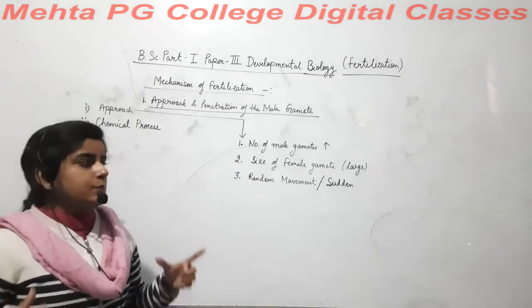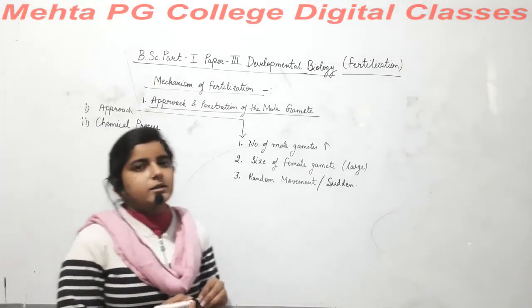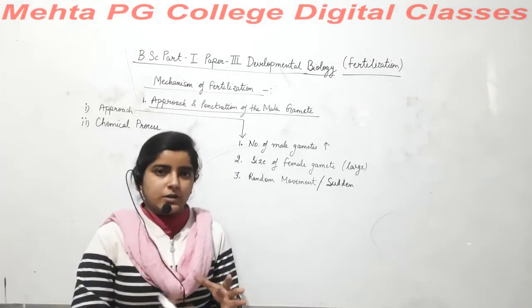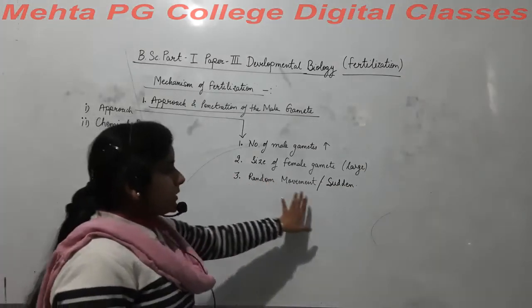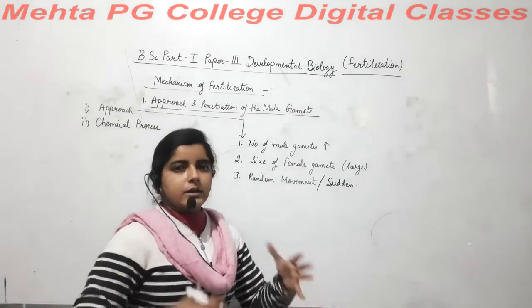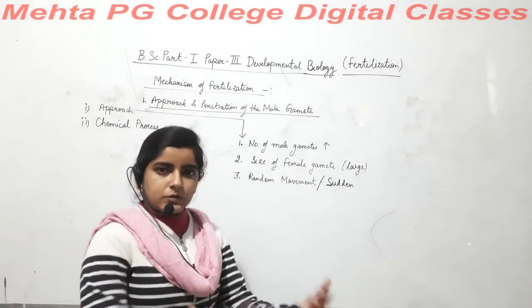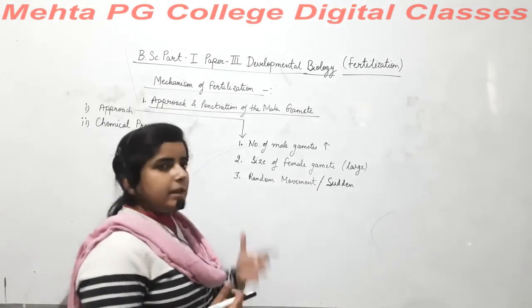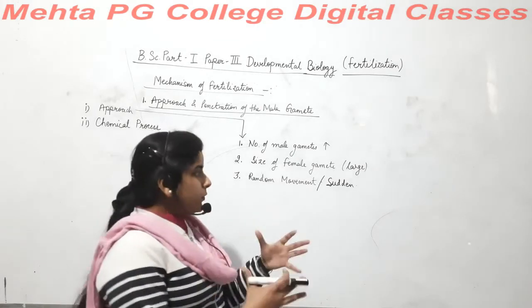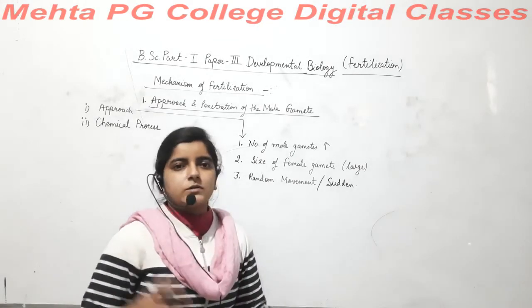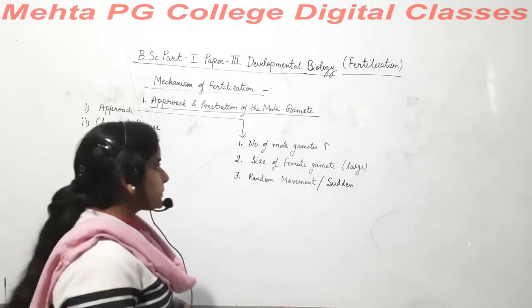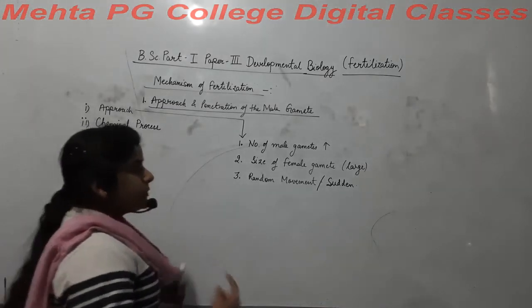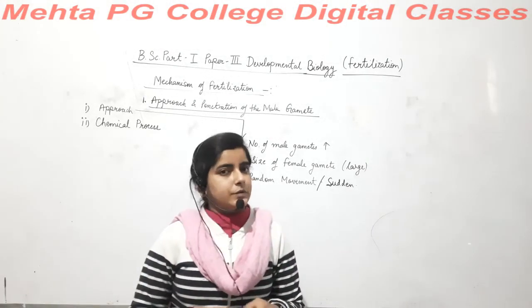And when one meets the female gamete, it is just a sudden approach. So if a male gamete encounters a female gamete in its path, then they meet, approach, and a sudden interaction occurs there. So random movement of the male gamete occurs there.